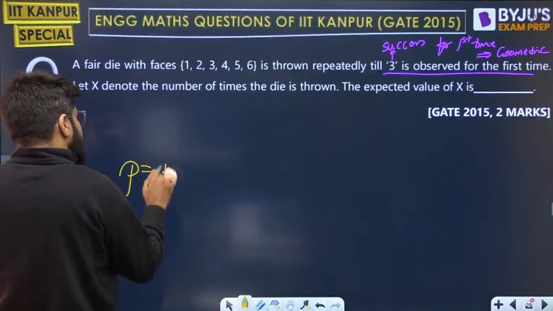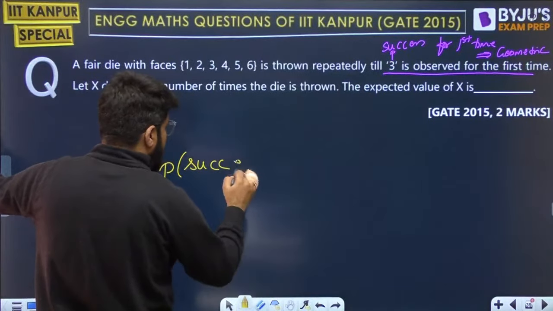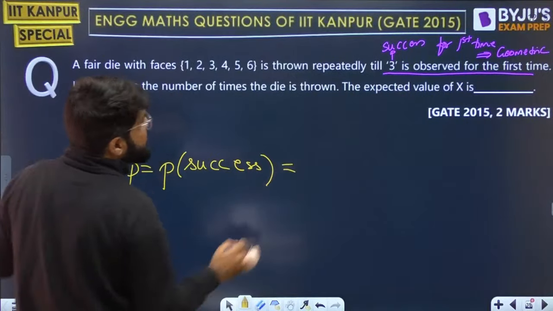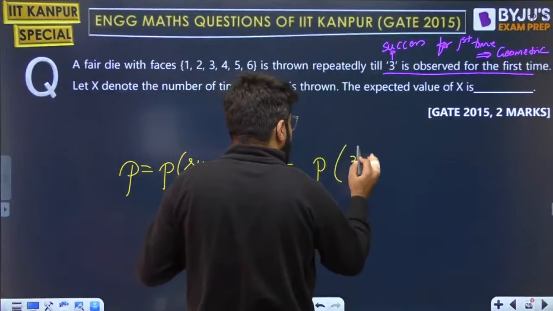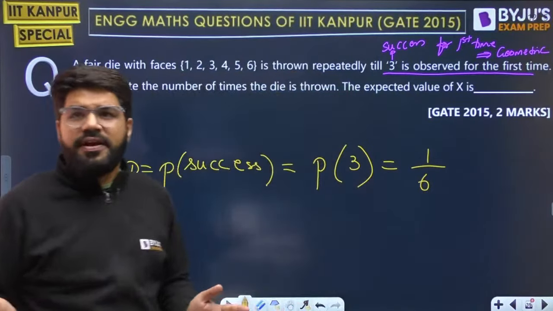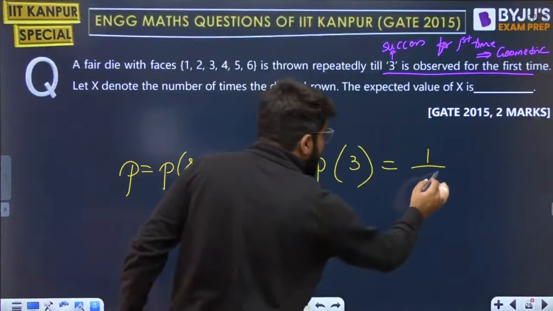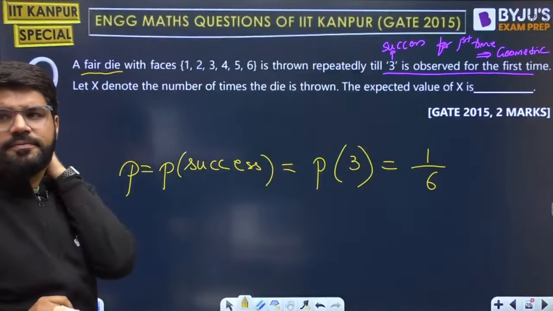Now, in the geometric distribution, p means the probability of success. What is the success here? Getting the number 3 on the die. And the probability of getting any number on the die, since it's a fair die, is 1 by 6.